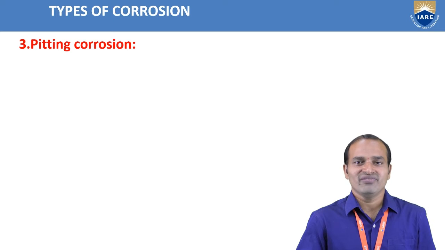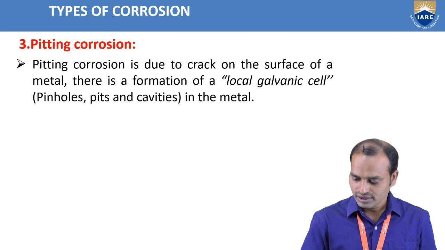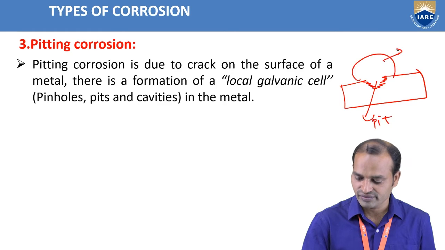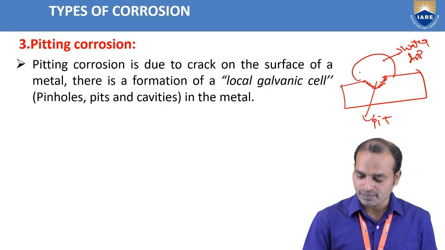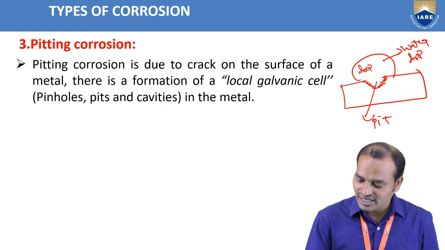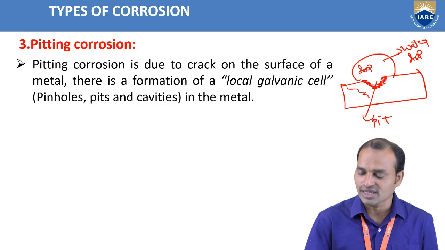So in pitting corrosion, a water drop rests on the surface of the metal. Suppose this is the pit or pinhole, and this is the water drop. When the water drop is resting in the pit, what happens? That water completely rests here, and if some time goes on, this spreads to the whole metal. The whole metal undergoes corrosion.